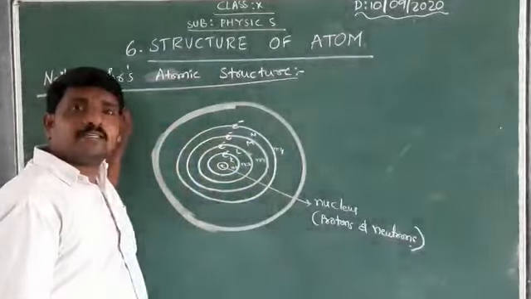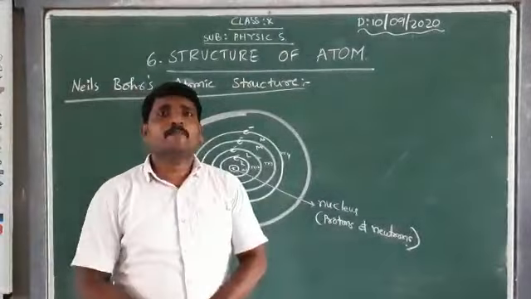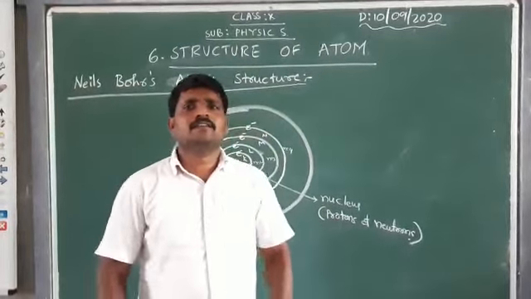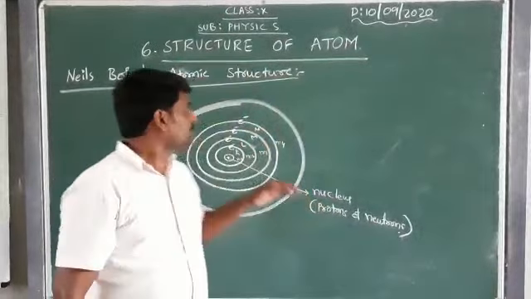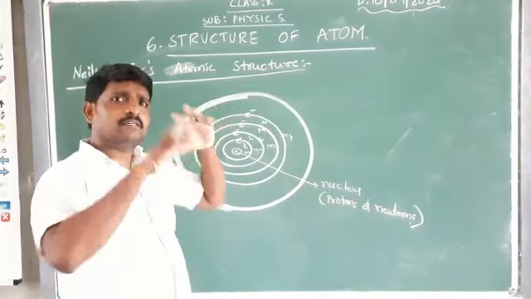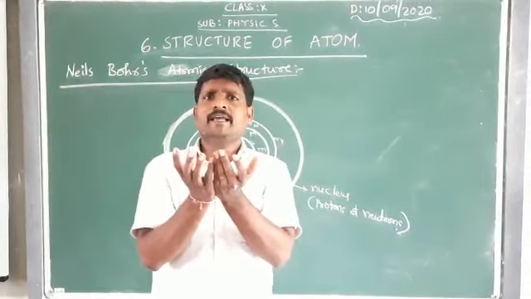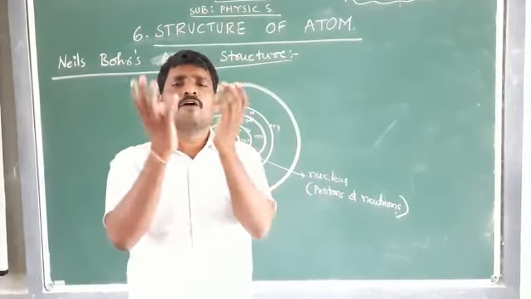Now we are going to discuss Niels Bohr's atomic structure. As per the main postulates of Niels Bohr's atomic structure, the atom will be in the shape of a sphere. Of course, on a 2D board I can't draw the three-dimensional shape of that sphere, so you have to assume it like a ball, a football, a cricket ball or a volleyball.